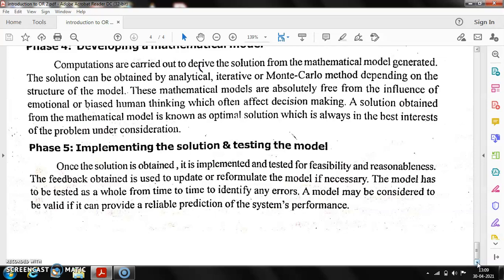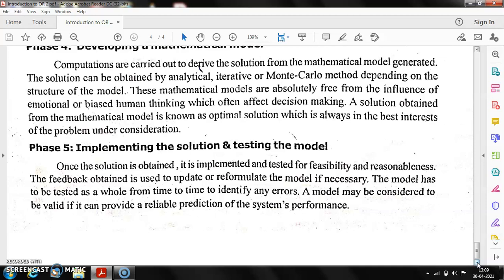And then the last one is implementing the solution and testing the model. Once the solution is obtained, it is implemented and tested for feasibility and reasonableness. The feedback obtained is used to update or reformulate the model if necessary. Whatever solution we get, if it is feasible, okay. If it is not feasible, again with the help of feedback, we need to reformulate the model. The model has to be tested as a whole from time to time to identify any errors. If any errors are obtained, again we need to reformulate.